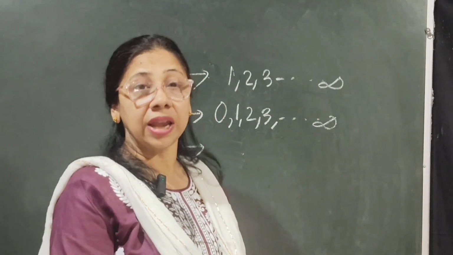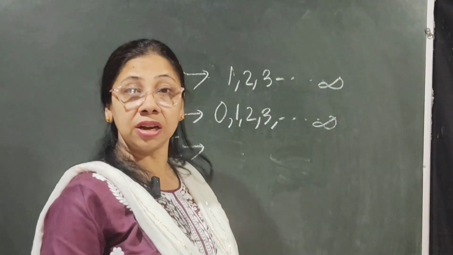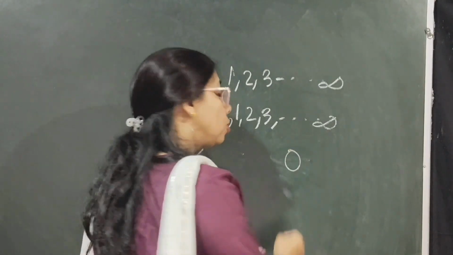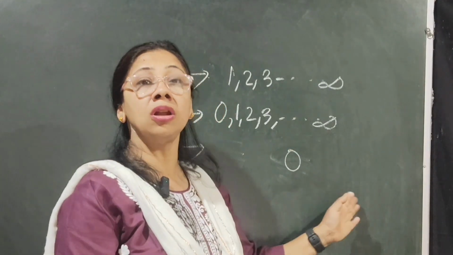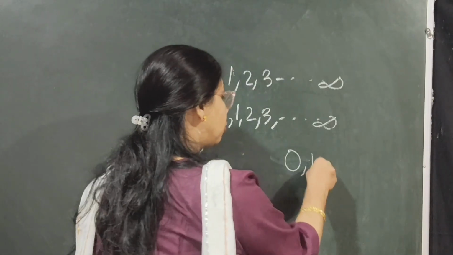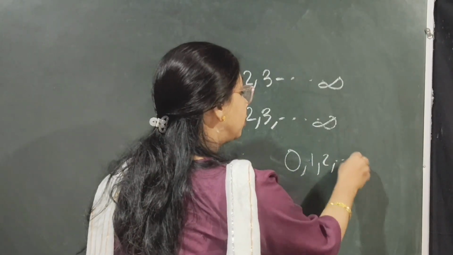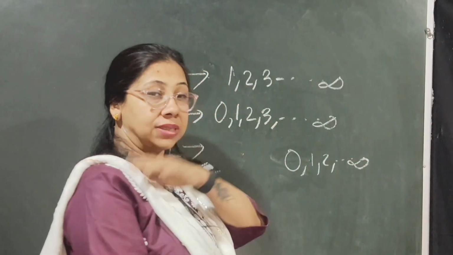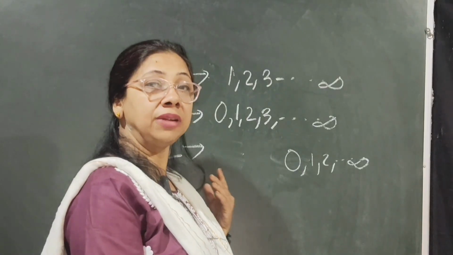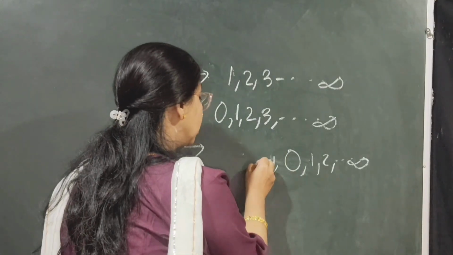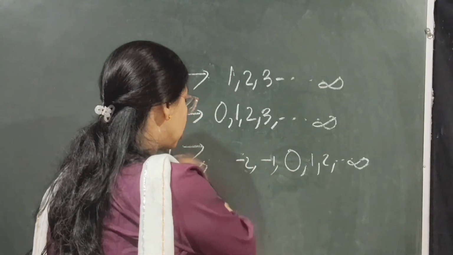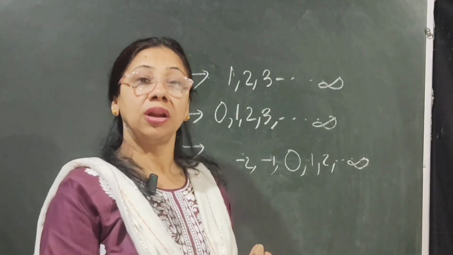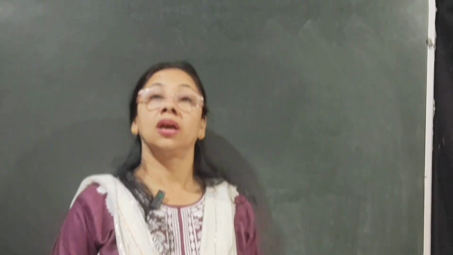Integers never end, so the central point is 0. One side we get all positive numbers like 1, 2 up to infinity and on the opposite side we get all negative numbers -1, -2, which also leads us to negative infinity.